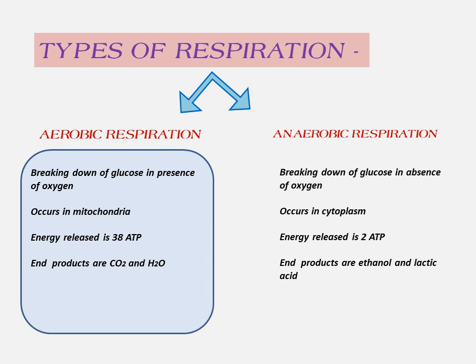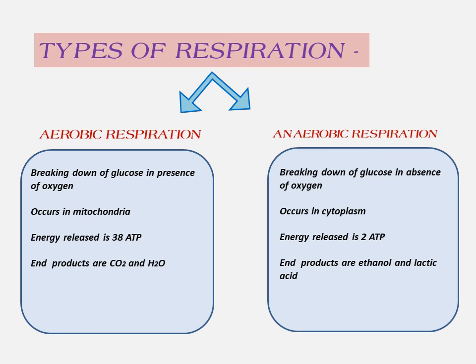All these points we have discussed right now. When the oxygen is completely present or sufficient oxygen is present, it is aerobic respiration, whereas when there is some lack of oxygen or it is completely absent, it is anaerobic respiration.